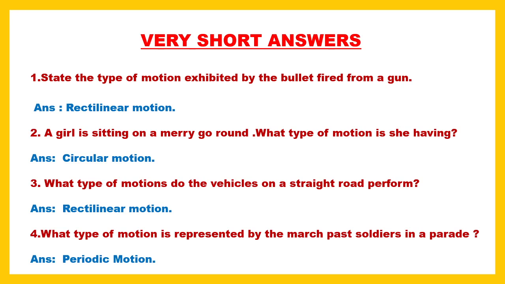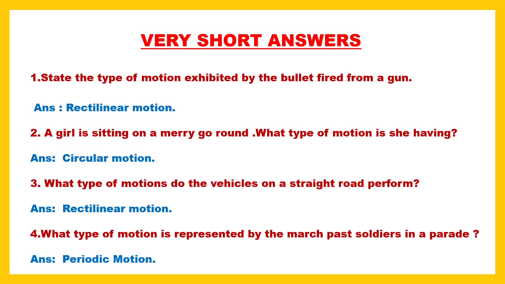Next question. A girl is sitting on a merry-go-round. What type of motion is she having? Somebody sitting in the merry-go-round, and the merry-go-round is moving in a circular manner. So the person sitting on the merry-go-round will definitely show circular motion.